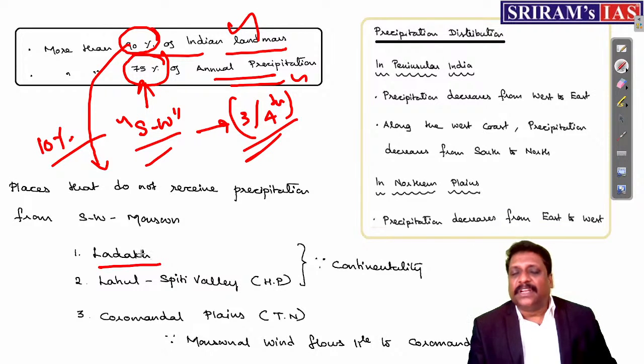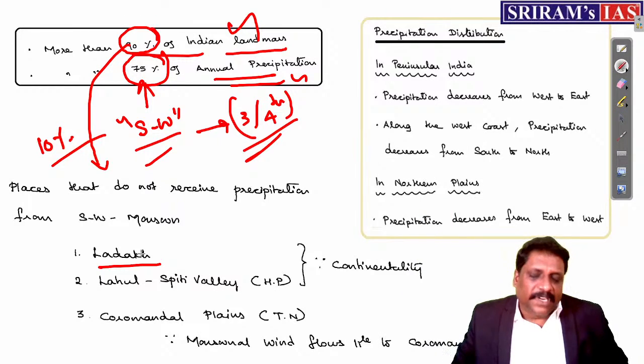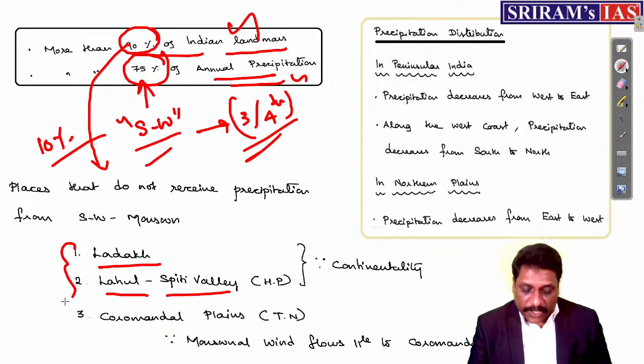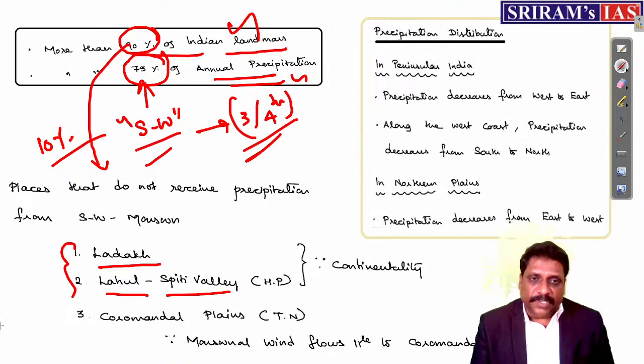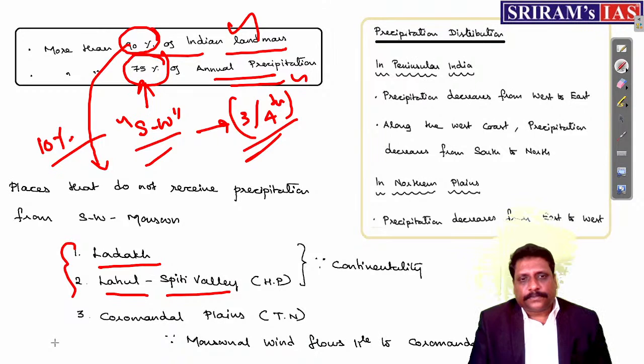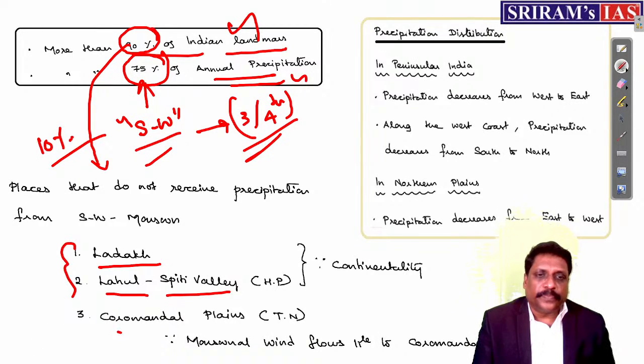Ladakh, as I already repeatedly was talking about Ladakh. Because Ladakh is located on the other side, the leeward side of this mountain. Lahaul and Spiti Valley, my dear friends, in Himachal Pradesh, also do not receive it. Because again, Lahaul and Spiti Valley is also located on the leeward side of this Great Himalayas.